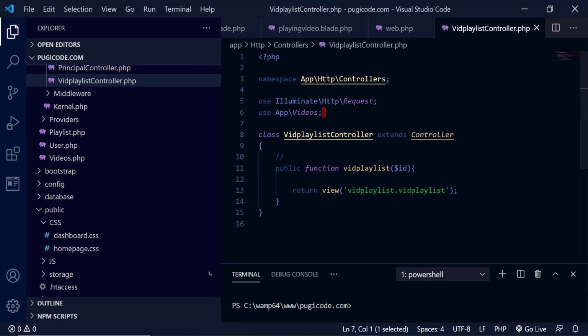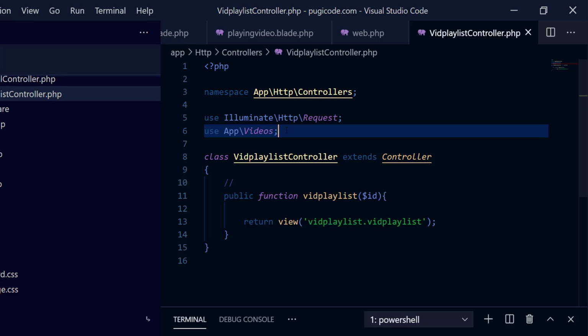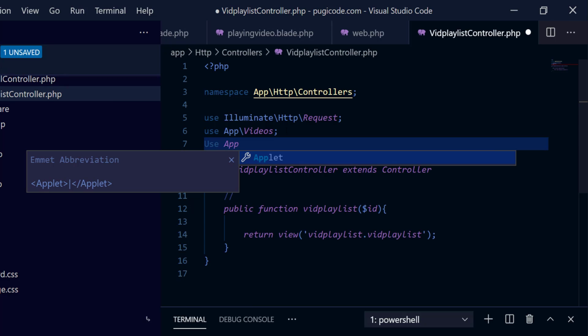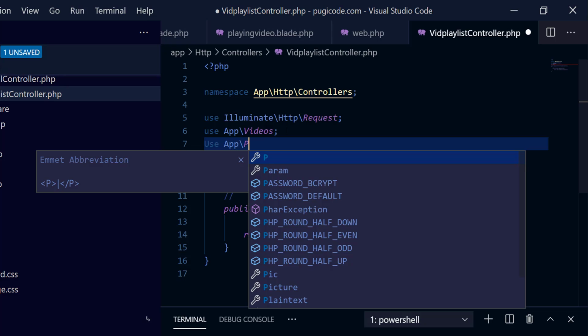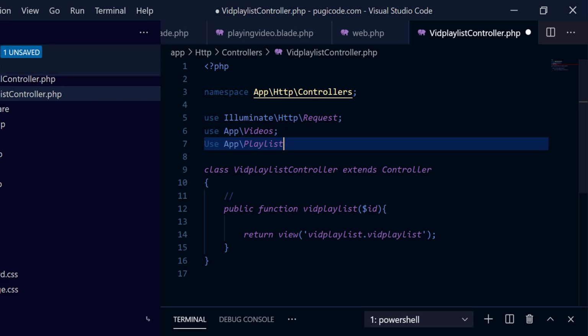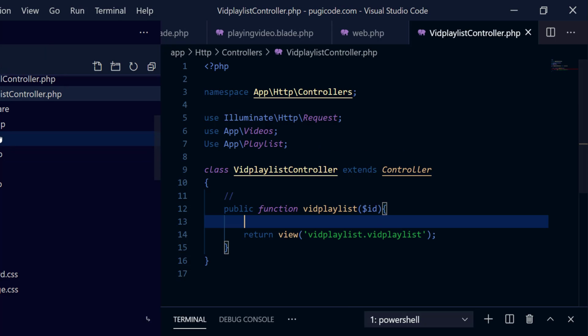So I'll choose to use App\Playlist. So use App\Playlist. Okay, so App\Playlist is just going to return the playlist that we're looking for.